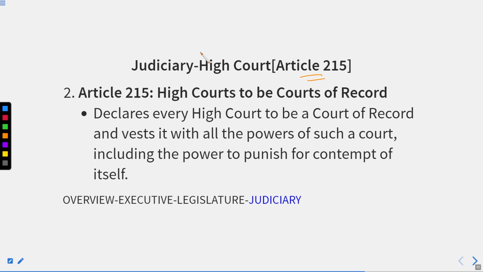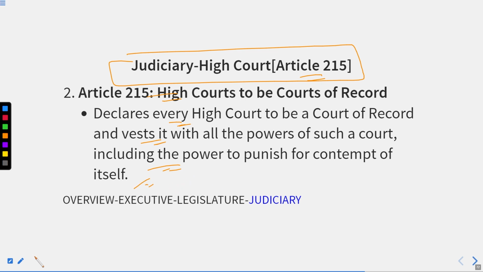Thereafter, we have Article 215: High Courts to be courts of record. Like the Supreme Court, the High Court is also a court of record. It declares every High Court to be a court of record and vests it with all the powers of such a court, including the power to punish for contempt of itself.